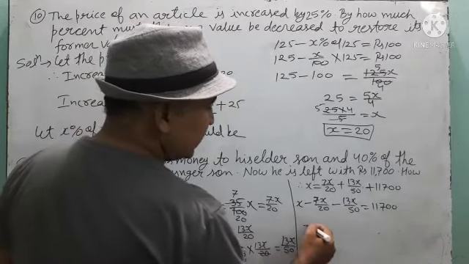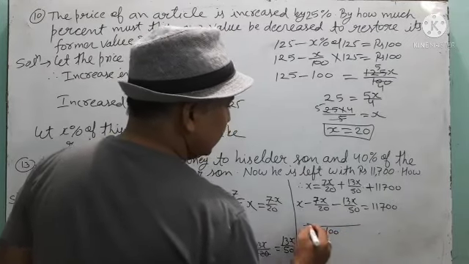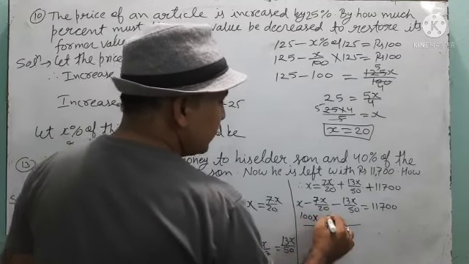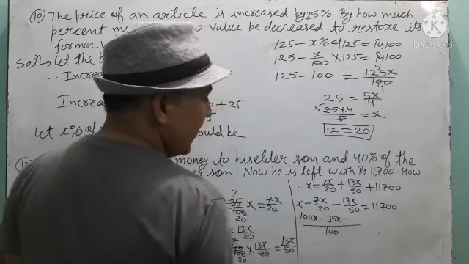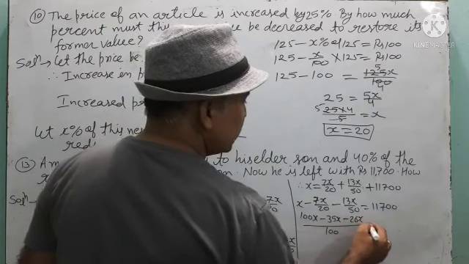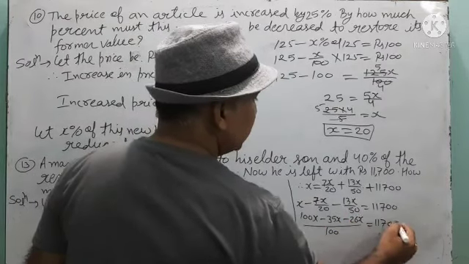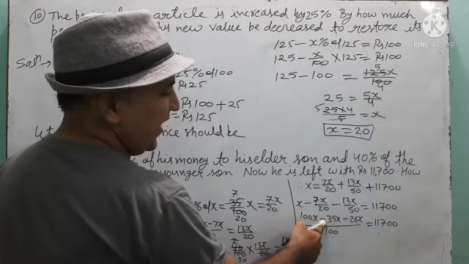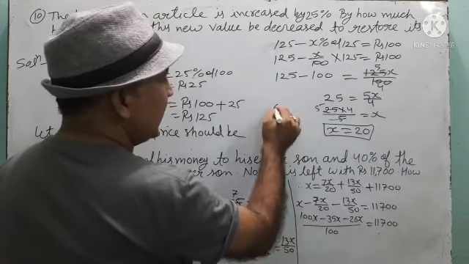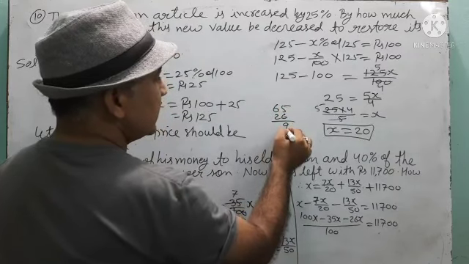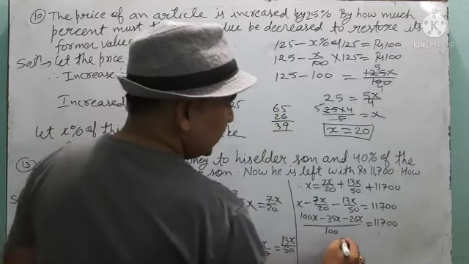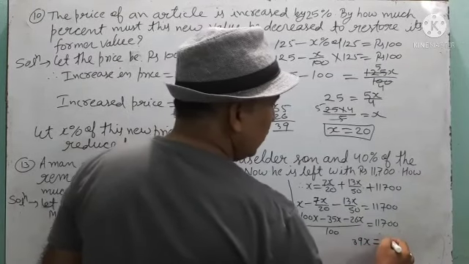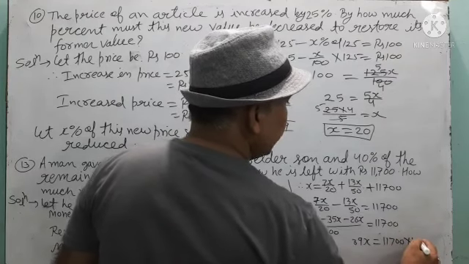If we take the LCM 100, then 100x minus 5 7s are 35x minus 13 2s are 26x is equal to 11,700. 100 minus 35 is 65. 65 minus 26 is 39. That means here we are getting 39x is equal to 11,700, that is 117 into 100.